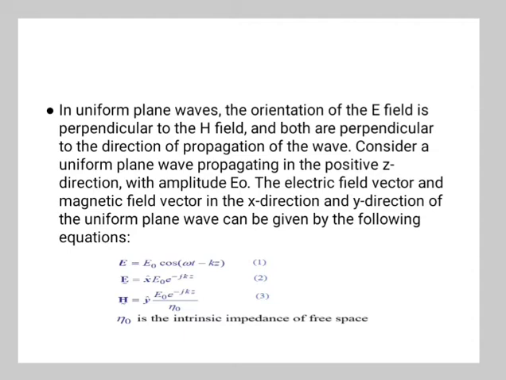So consider a uniform plane wave propagating in the positive z direction with amplitude E0, and the electric field vector and magnetic field vector in the x direction and y direction of the uniform plane wave can be given by the equations here.